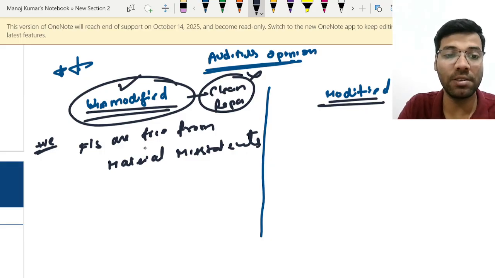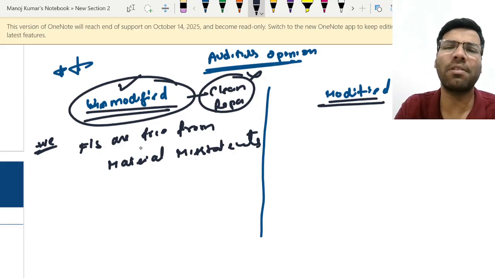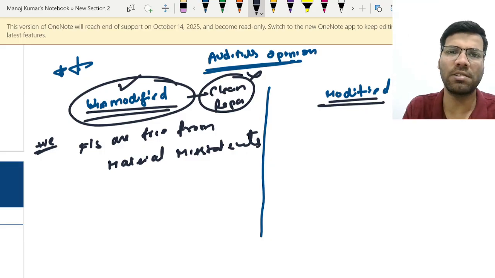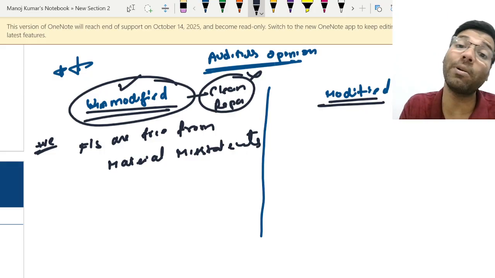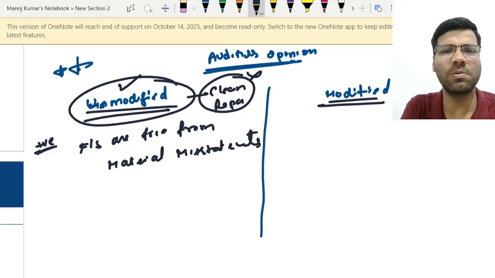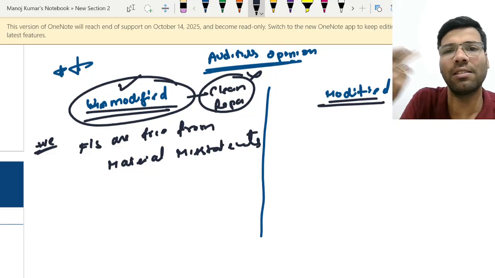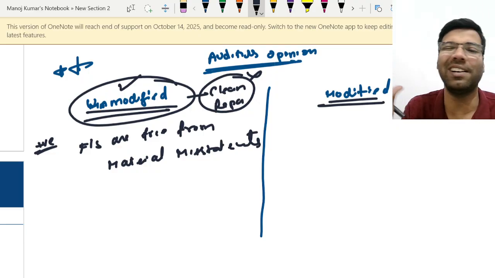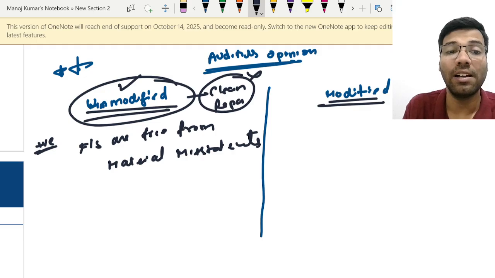Unmodified opinion means that the financial statements are free from material misstatements. We need to consider materiality also. If there are small mistakes which do not impact the users' decisions, then it is okay, fine. But there should not be major or material misstatements.